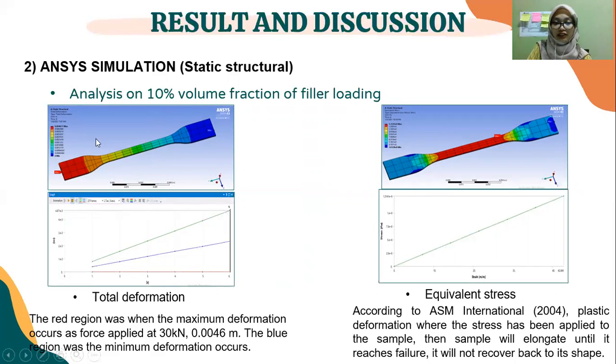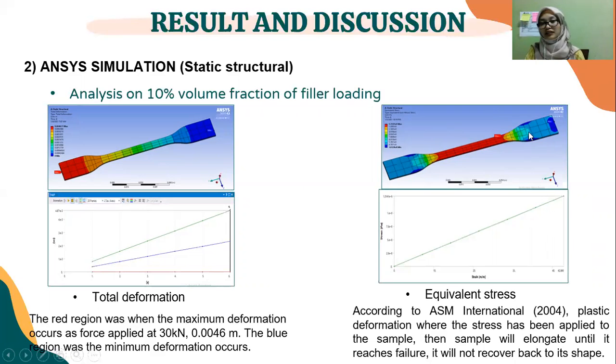This is a total deformation analysis. It shows that this red region is where the maximum deformation occurs, while the blue is where the minimum deformation occurs, because of the fixed support that has been applied. Next, this graph is also for total deformation. And next is the equivalent stress analysis. This shows the maximum value of this analysis because it has the maximum stress.